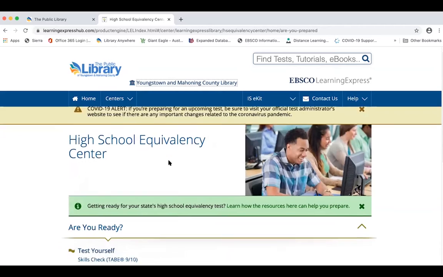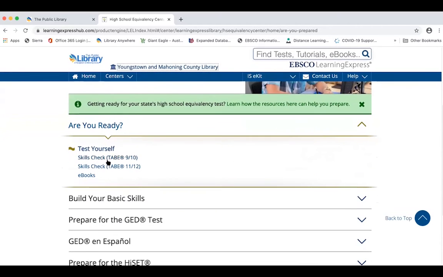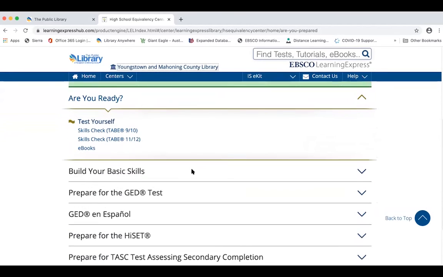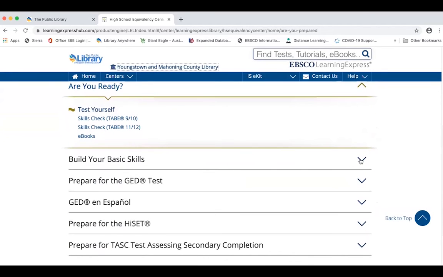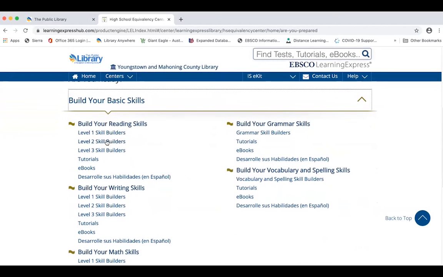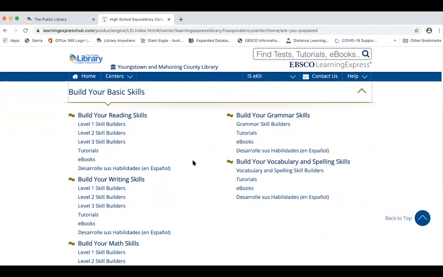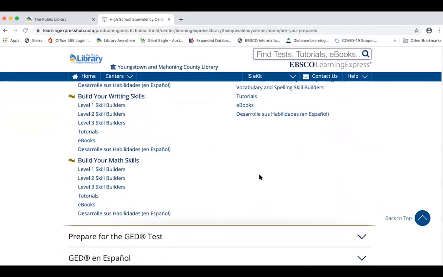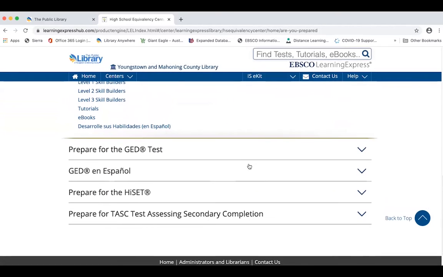The first part of it has this Are You Ready section where you can take some skills checks to see if your skills are all set for going on towards actually taking the test to get your high school equivalency diploma. And depending on how you do on the skills check, you could see which skills you need to work on improving and go on building those basic skills here in this part. After that is where you'll choose which test you're specifically going to study for.